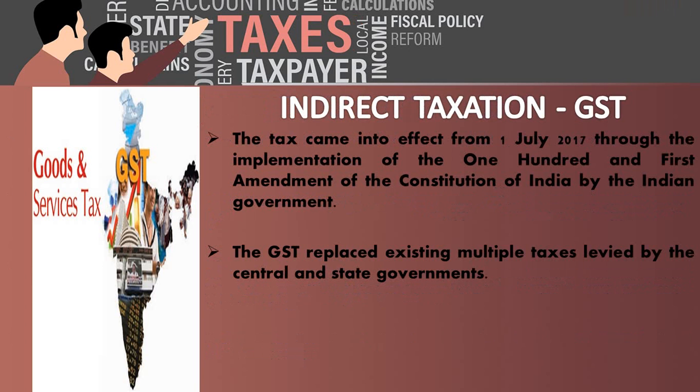So many countries are implementing GST. In India, GST came into effect from 1st July 2017 through the implementation of the 101st Amendment of the Constitution of India by the Indian government. GST replaced existing multiple taxes levied by the central and state government, and it also reduced the cascading effect. The cascading effect is nothing but a tax on tax.